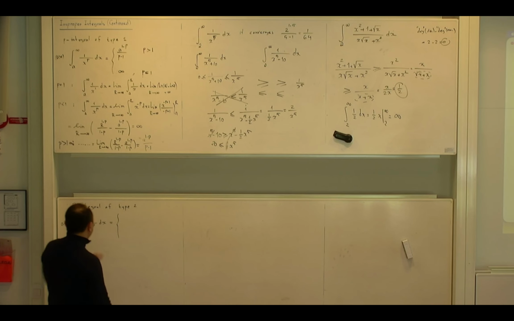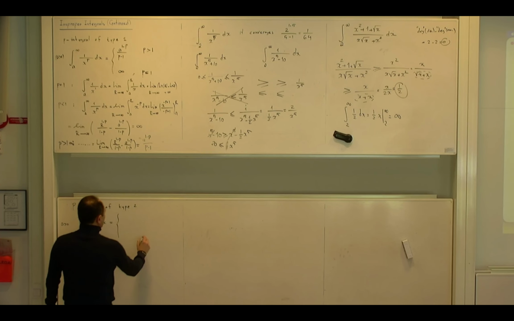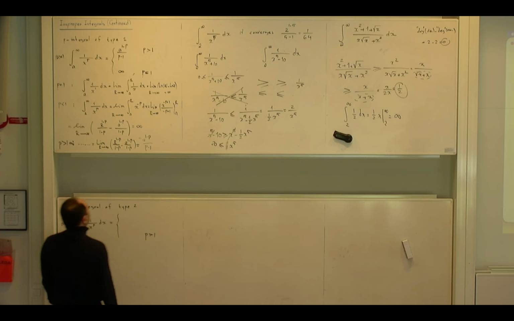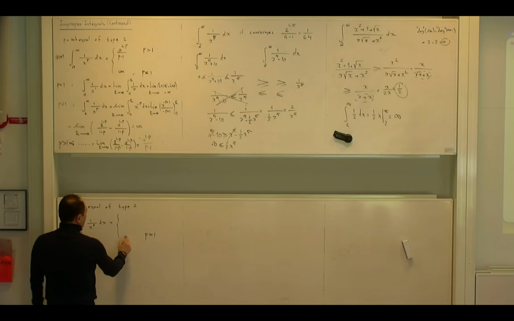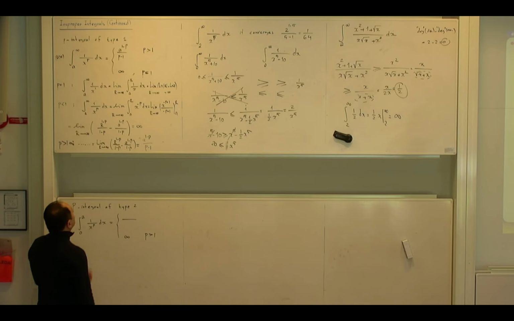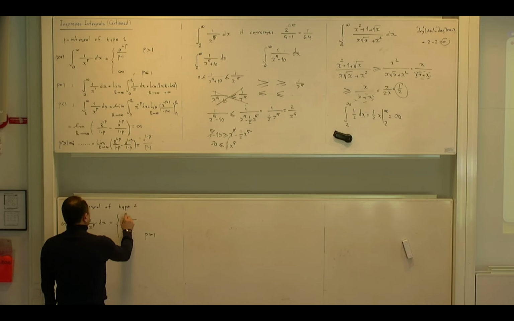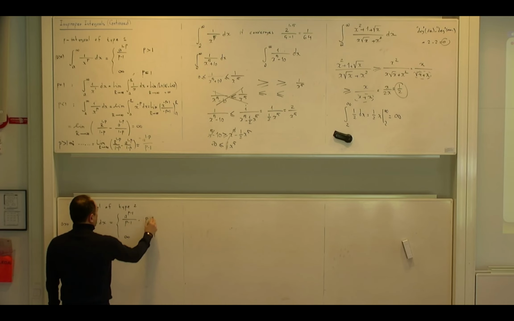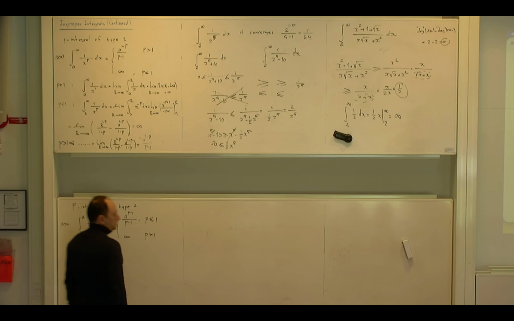So I know that this should be the other way around. It means that if p is greater than 1, this I know is infinity. You can convince yourself about it. You have to write it from c to a and send c to 0 from above. And then this will be, I think, the other way around. So it will be a to the power p minus 1 divided by p minus 1 if p is less than or equal to 1. I suppose this is correct.